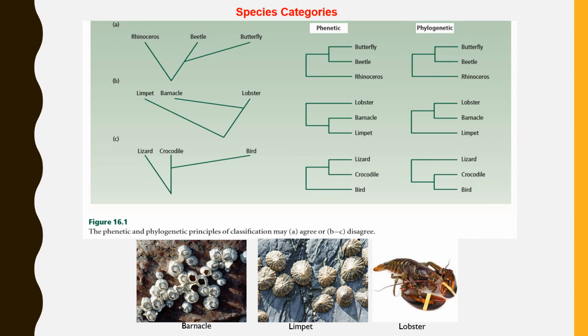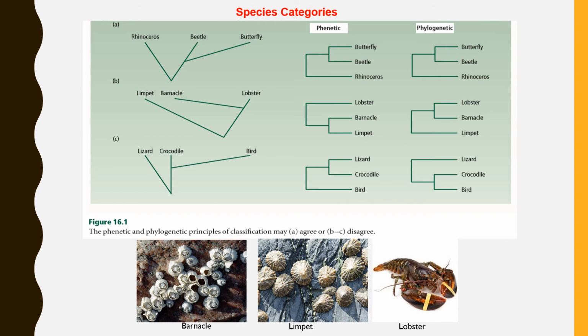Barnacles belong to the subphylum Crustacea of the phylum Arthropoda. Phenetically, limpets and barnacles look similar, as shown in the figure below. However, as per evolutionary criteria, lobsters and barnacles share a common ancestry. Hence, in this case, the phenetic group and the phylogenetic group are different.